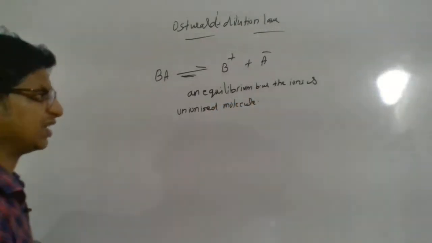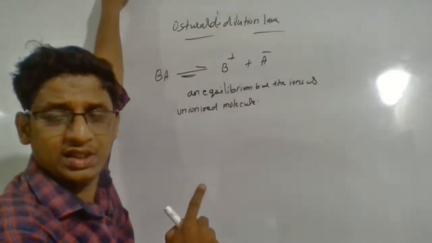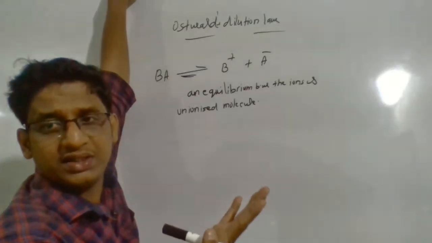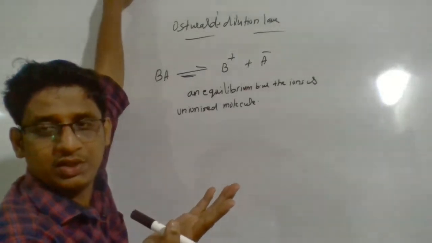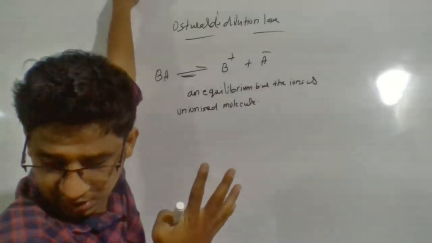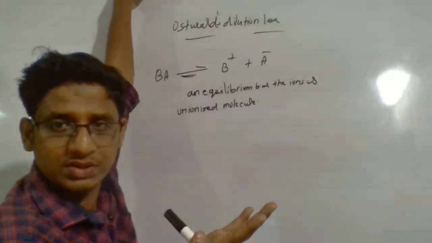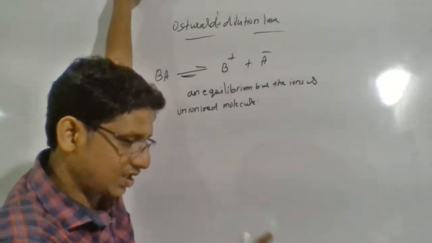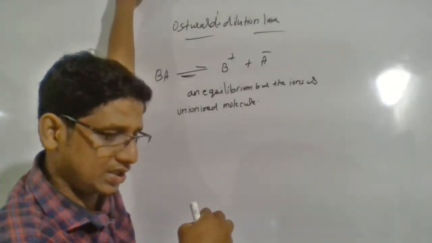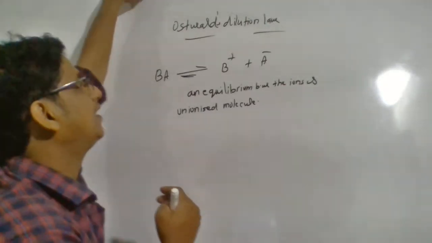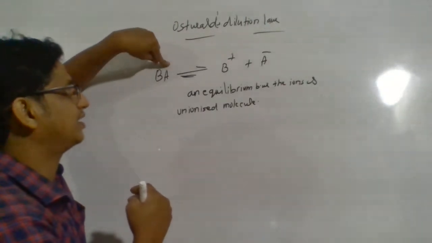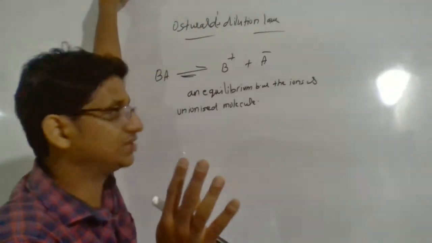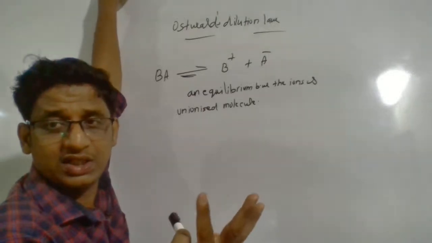So if there is an equilibrium between the unionized molecule and ions, we can apply the law of equilibrium to find the equilibrium constant. They ionize in aqueous solution, and an equilibrium exists between the unionized molecule and the ions. This is something we studied in equilibrium as well.